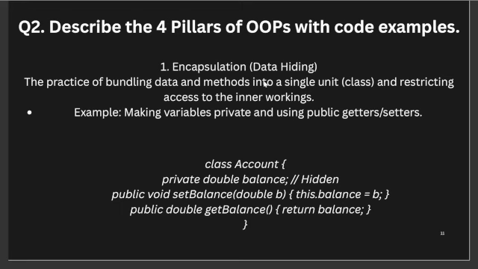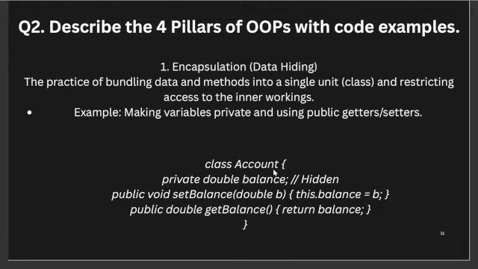The next question will be: describe the four pillars of OOPS with code examples. This is the most important question and comes up every year. So let's understand. As we know, we have four pillars of OOPS concepts: encapsulation, inheritance, polymorphism, and abstraction. These are the four pillars. So let's start with the first, which is encapsulation, also known as data hiding. It is the practice of bundling data and methods into a single unit, which is a class, and restricting access to the inner workings. This is known as encapsulation. We have an example: making a variable private and using public getter and setter methods, we hide the code.